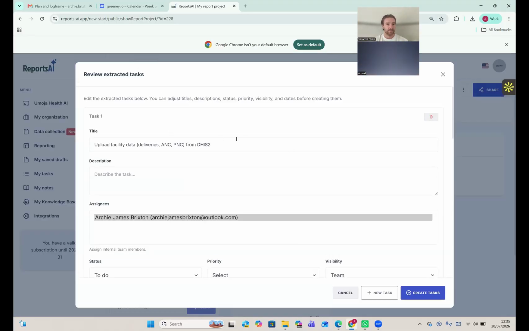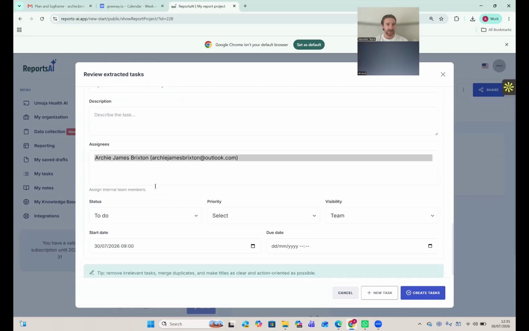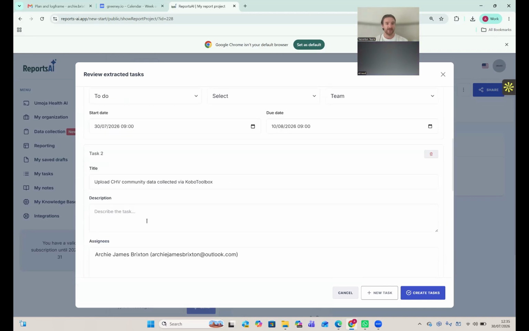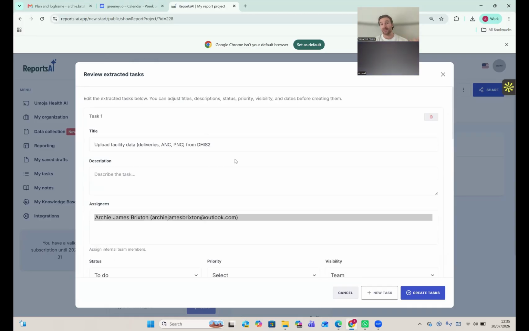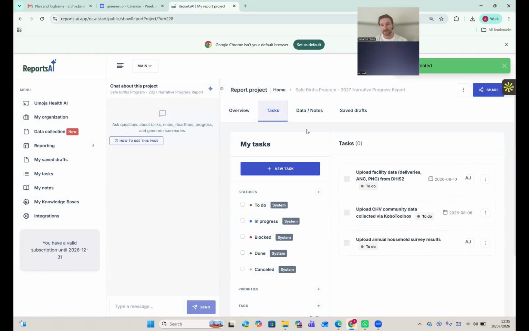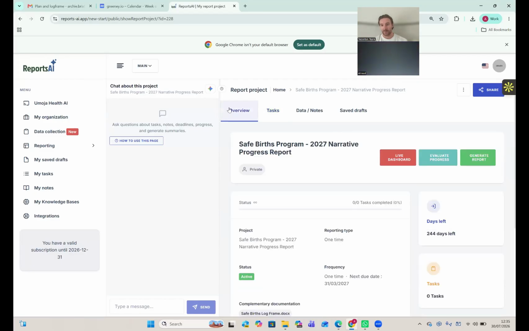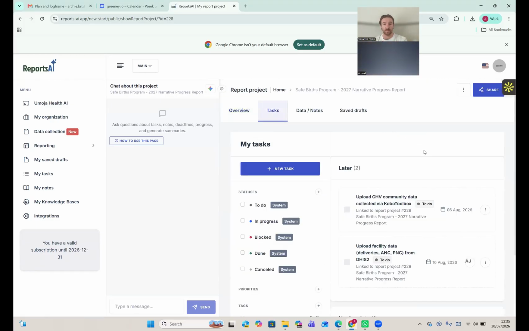Cool. So yep, it's extracted those few tasks, which are basically tasks to upload the relevant data from that particular program, which is then going to be used to generate the report. Then we create those tasks. Cool. So as easy as that, we've got 3 tasks there. So then people know what they need to stay on top of. If we go back to the overview, just refresh, you see we've now got 3 tasks and none have been completed yet. So we can see the status, 0 out of 3 tasks have been completed so far. So this is how we're organizing and staying on top of this particular report project.